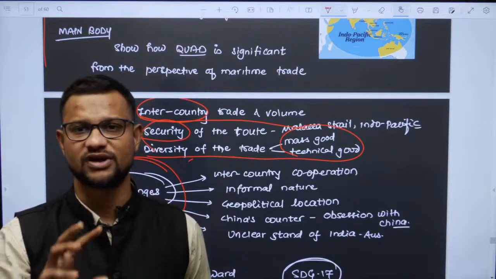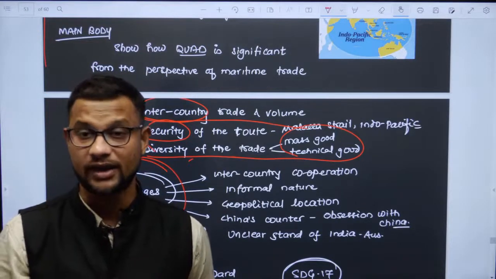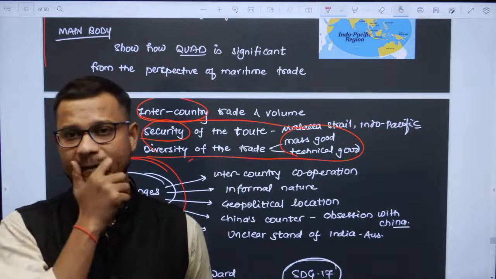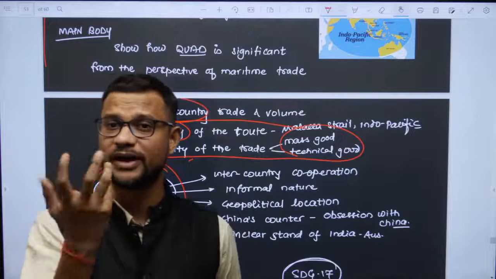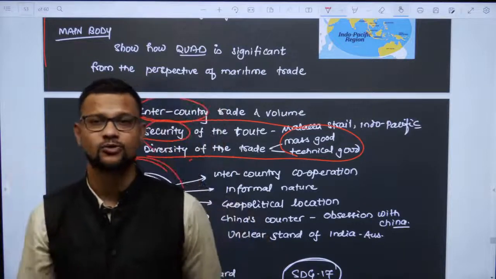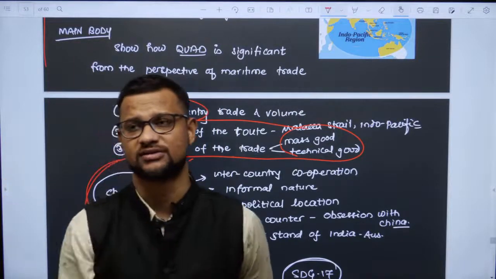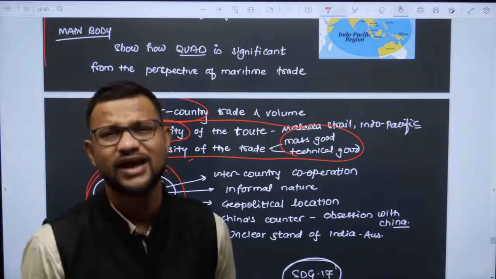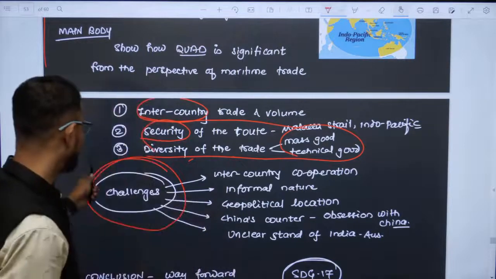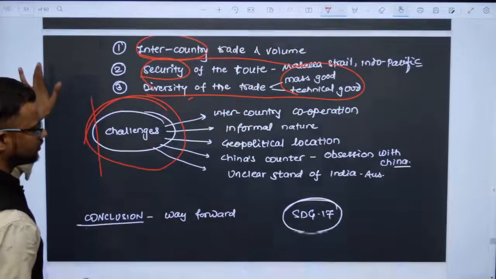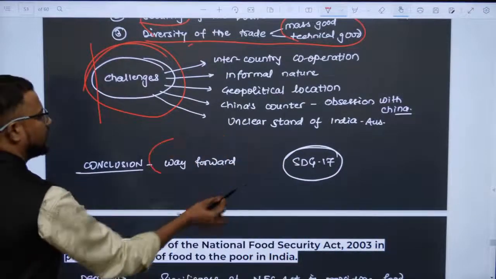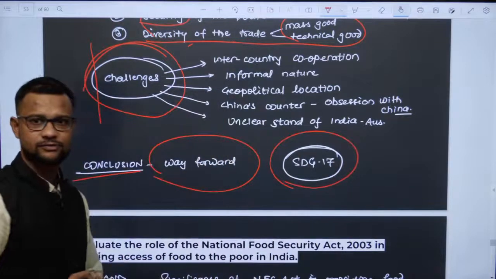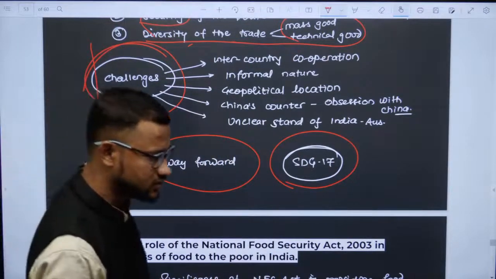Quad is basically about the Indo-Pacific region, and if you consider it only against China, that would be more problematic, because its main target may get offset. Also, they do not have any infrastructure or huge investment plan. These are the challenges, and how to deal with them is the way forward. The conclusion should be connected with SDG 17.